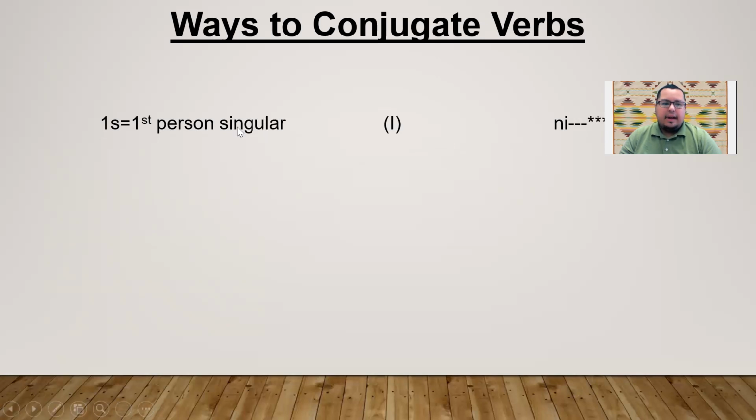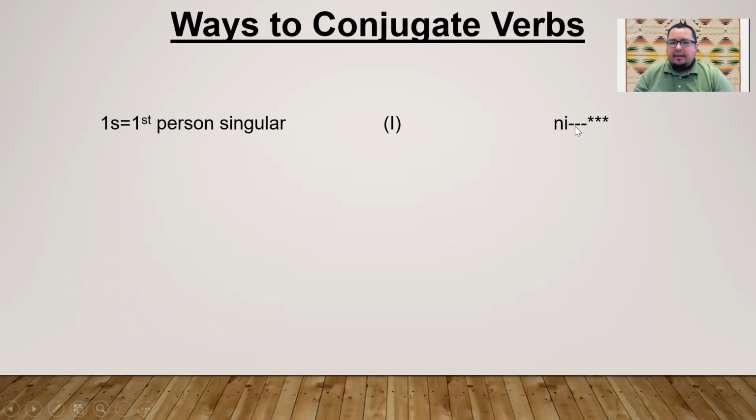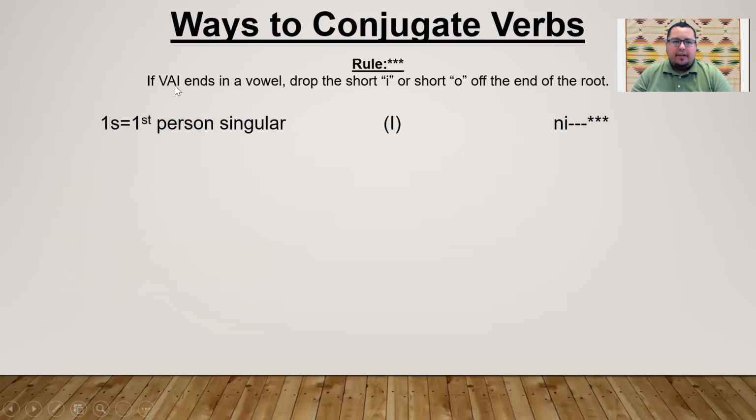go along with that. So we have first person, 1S. First person, S is singular. First person singular. And this is the pattern, ne plus your verb. We have these three dots here, those asterisks have a rule. And that rule is if a VAI, verb animate intransitive, ends in a vowel, you drop the short I or the short O off the end of the root. We'll see some examples of that.